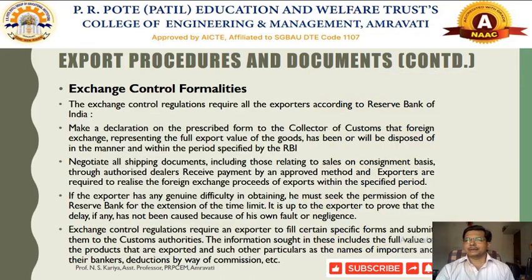Then there are some other formalities, called exchange control formalities. These exchange control formalities are directly under the control of the RBI, Reserve Bank of India. As well, there is another authority called the collector of customs. Both these authorities verify whether the trade has been conducted properly or not.